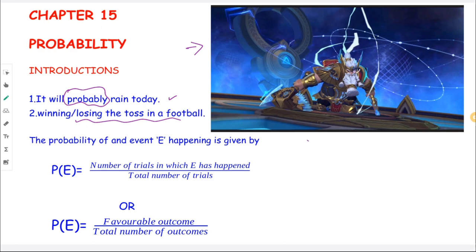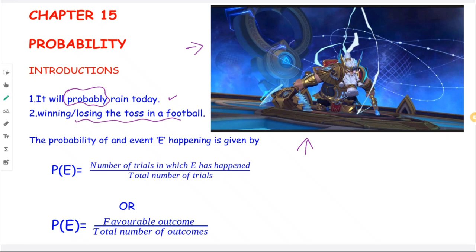Okay, why this hero Franco now? Because when you look at his first skill, you will see that whenever you use it, there's a probability that the first skill will hit a target, will hit a hero, or it will not hit, right? There are chances. We're not sure. So only two events can happen. Either you'll be able to hook the enemy hero, or you will miss the enemy.